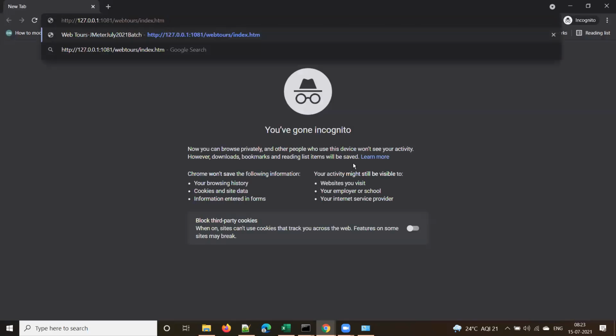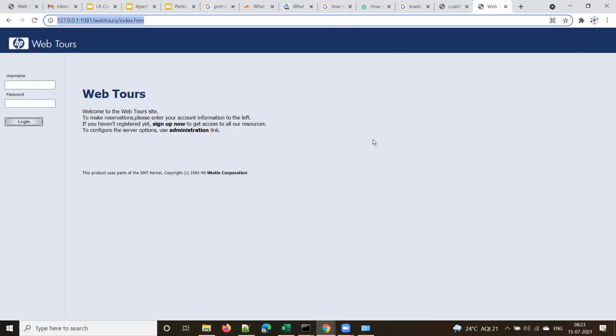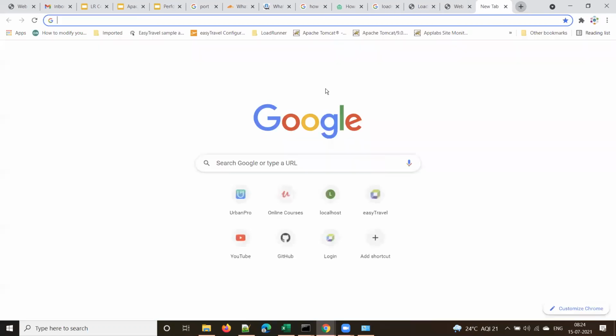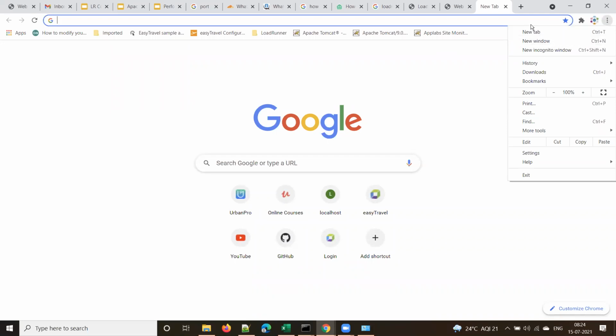What is the difference between a normal browser and an incognito browser? Again, one new concept. This is a normal browser that you see with a white background by default. And every browser, whether Chrome, Edge or Firefox, will have something called a private browser.